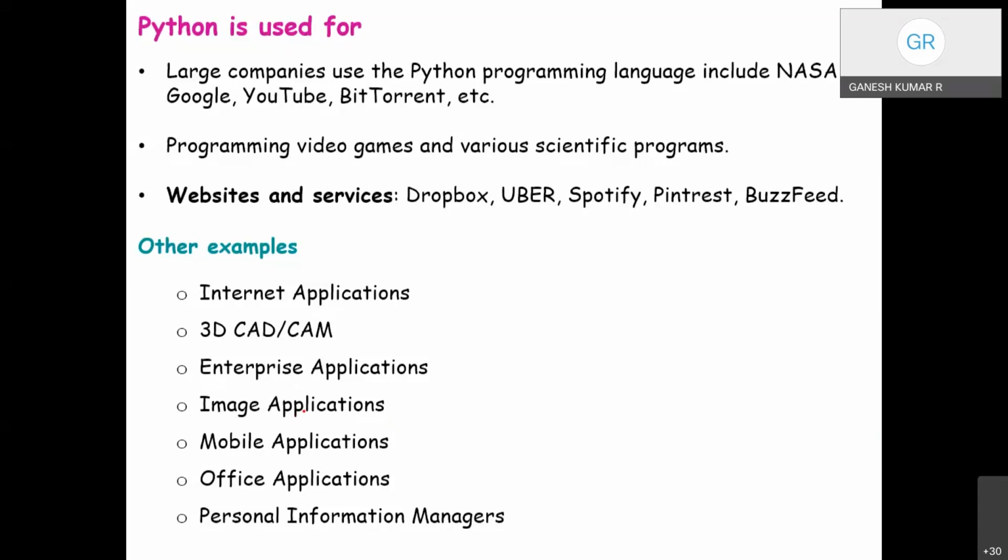We have also applications of Python in other fields like internet applications. The current applications are developed based on the Python language. It has also been implemented in computer-aided design and manufacturing, three-dimensional parts, enterprise applications, image applications, mobile applications, Office, and PIM, personal information managers.